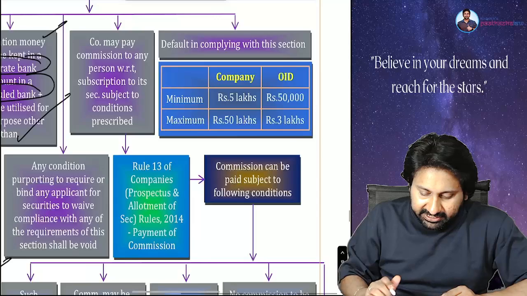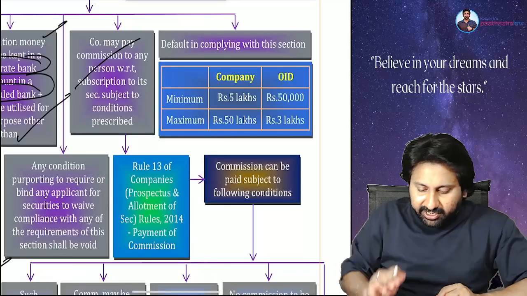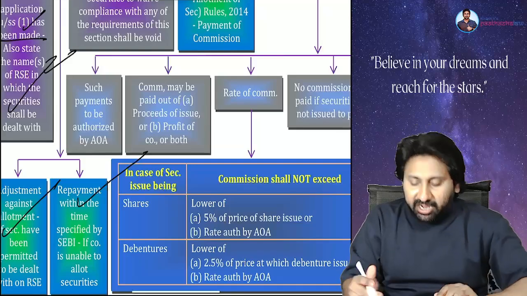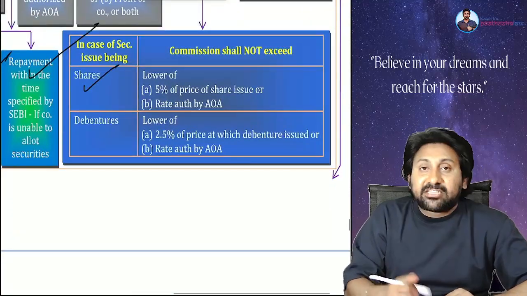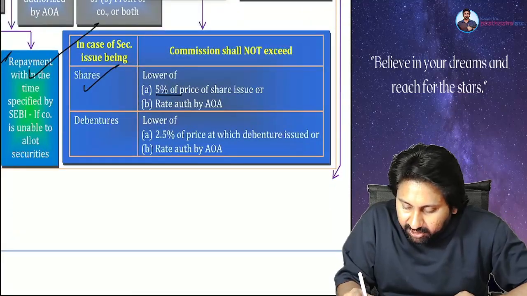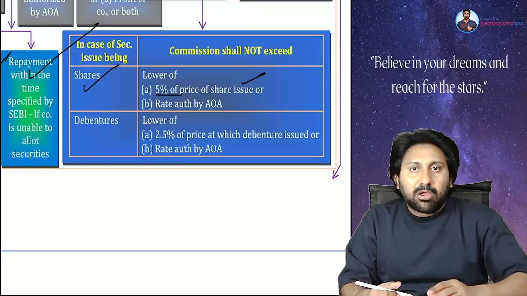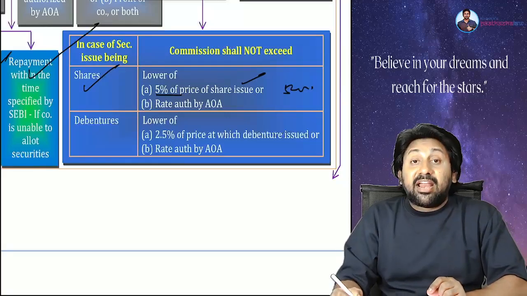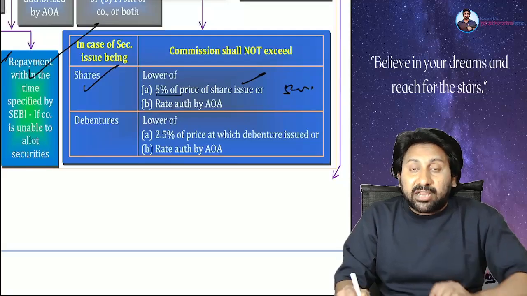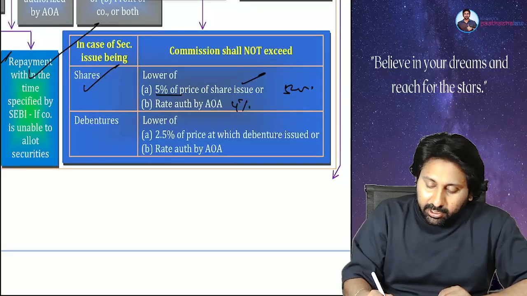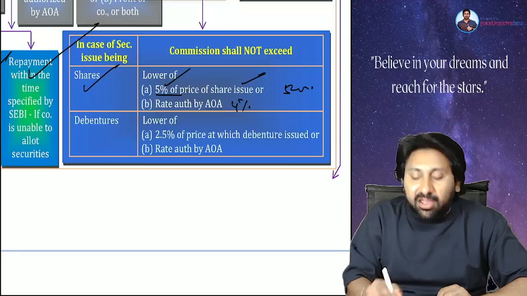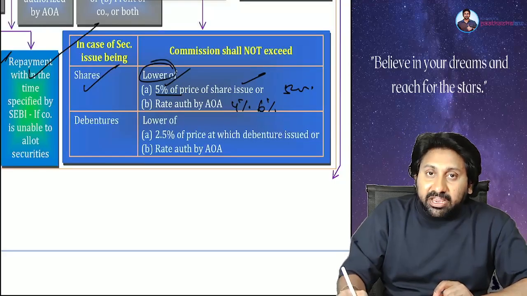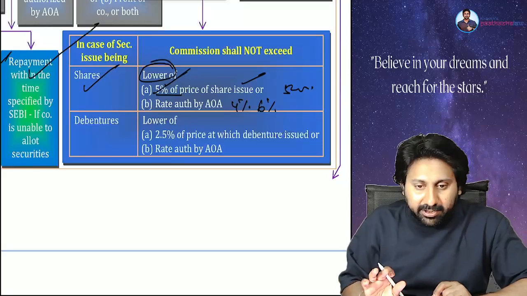Main contents I will discuss. So, commission can be paid. Underwriting commission. Okay, how much underwriting commission can I pay? In case of shares, 5% of the issue price. For a 100 crore public offer, 5% is 5 crore, or the rate authorized by the articles. Articles have authorized 4%. You have given 5. Between 5 and 4, whichever is lower. For example, if the articles prescribe 6, between 5 and 6, whichever is lower, 5 will apply.